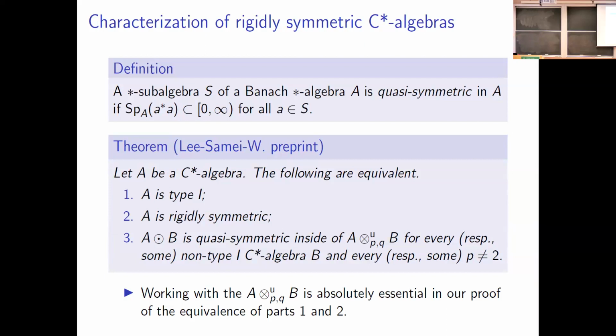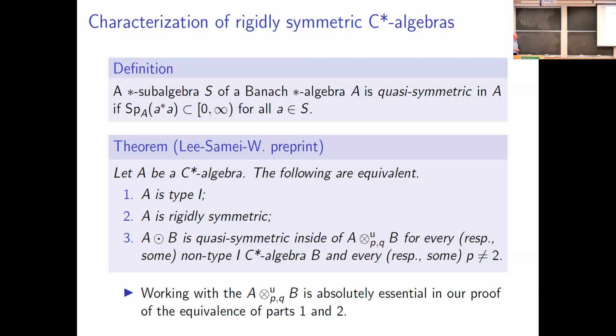Before that, I'm going to introduce a quick definition. So let's suppose we have a star subalgebra S of a Banach star algebra A. And here we're not assuming that S is closed. Okay, we say that S is quasi-symmetric inside of A if really the same definition of symmetry holds. So the spectrum of a star a is contained in the non-negative real numbers for all a coming from S. So here we're not asking for all a from A, we're asking for all a from S.